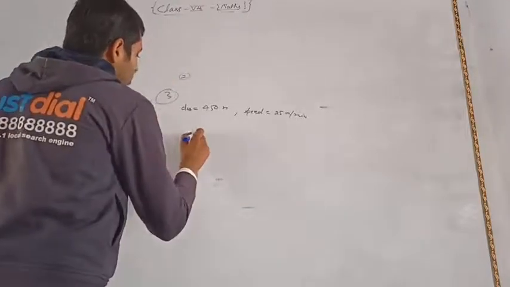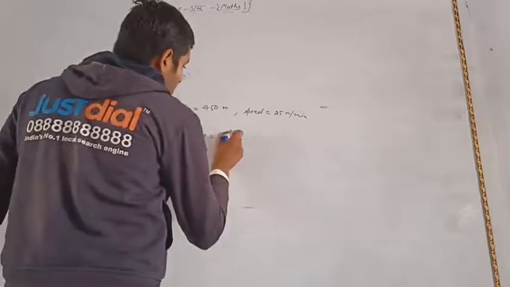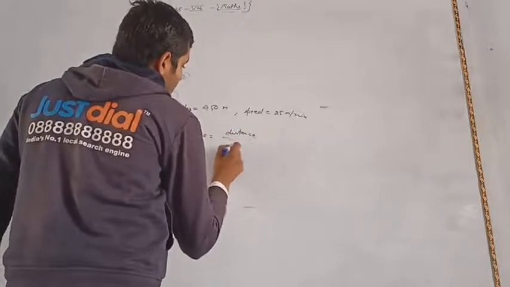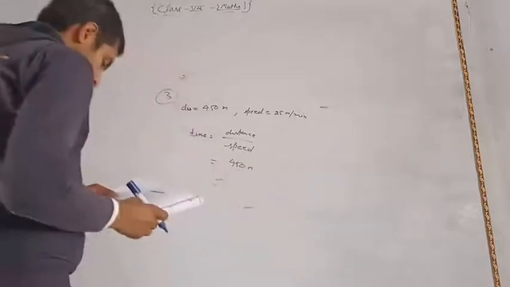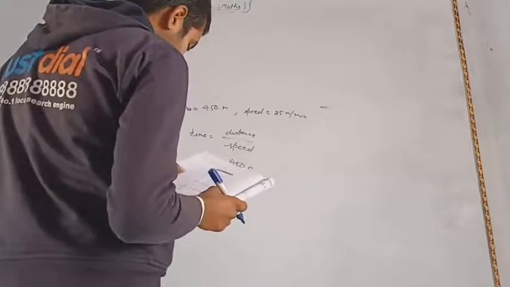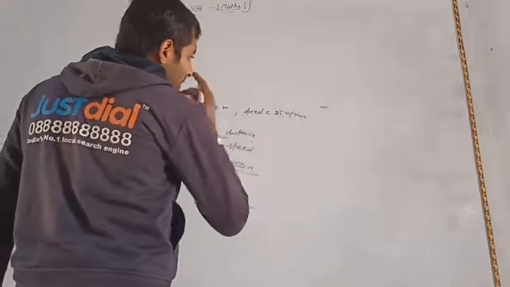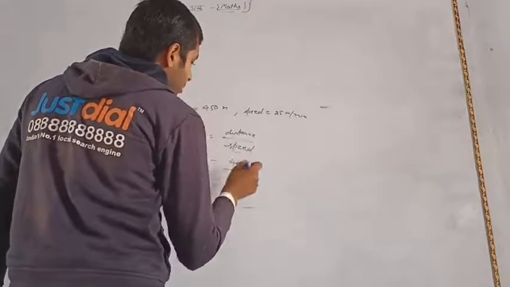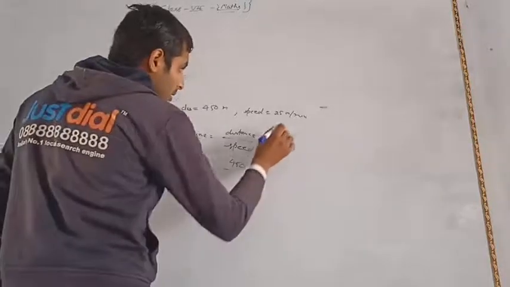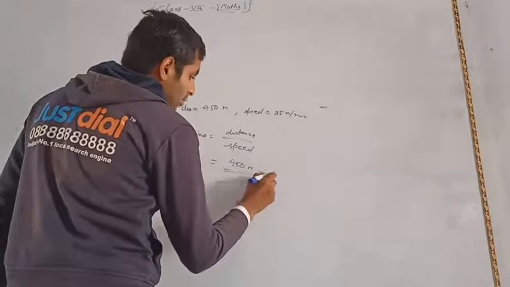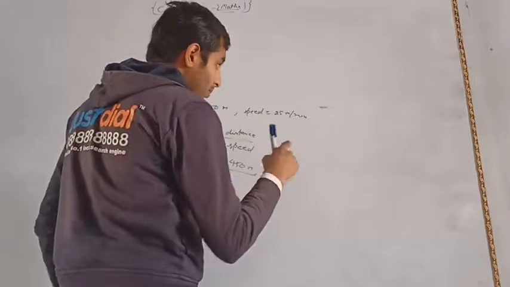So time is equal to distance upon speed, by the formula. Distance is 450 meter, and we have to find the answer in hours. Speed is 25 meter per minute. So we have to convert minute into hours.